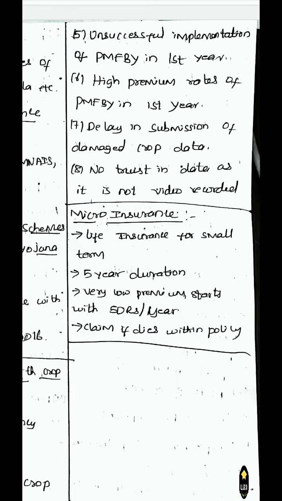Even after the damage was done to the crop, the data sent to the government about the damage was delayed. The next is no trust in data as it is not video recorded. Even if the damaged crop data is sent to the government, the farmers don't trust it because it is not video recorded.